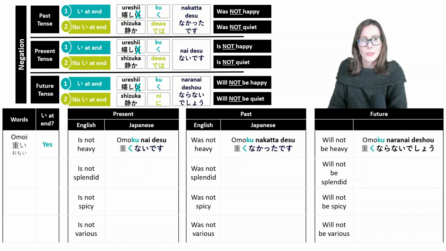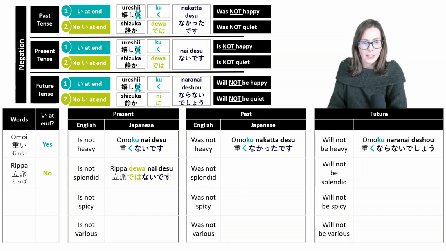Excellent. Let's see the next one. How do you say splendid? In Japanese, you would say rippa. Now let's see what type of adjective is this. Is there a hiragana I at the end? I see none. So how do you say is not splendid? It would be rippa de wa nai desu.